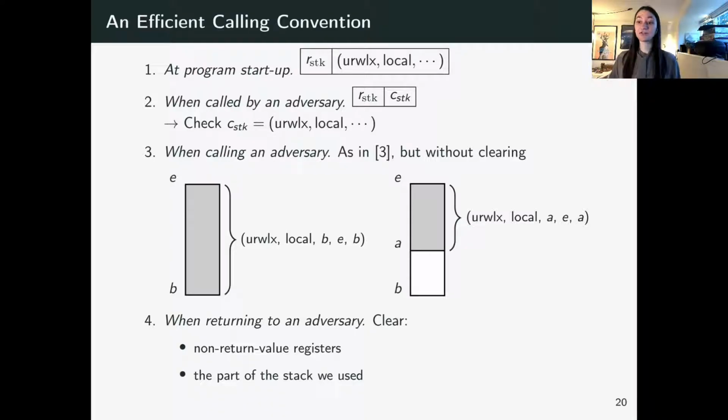And note that there's also no access to our local stack frame, BA. So BA here just represents our local stack frame. We will just keep that completely unreachable during the adversary call.